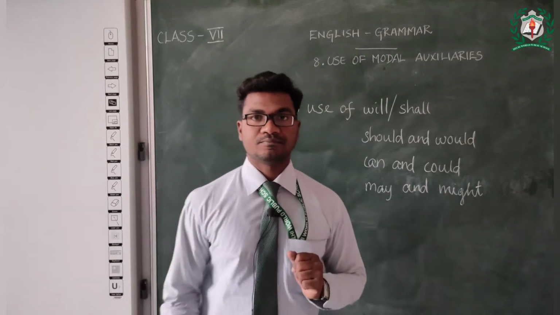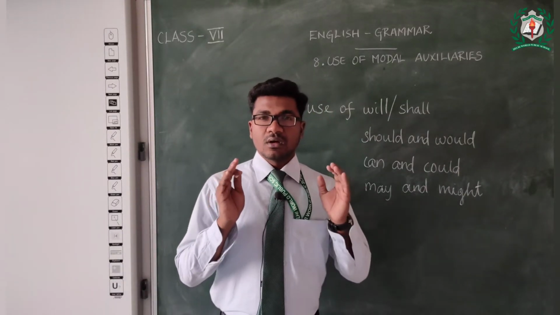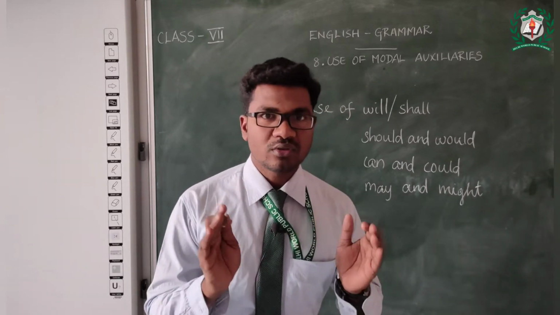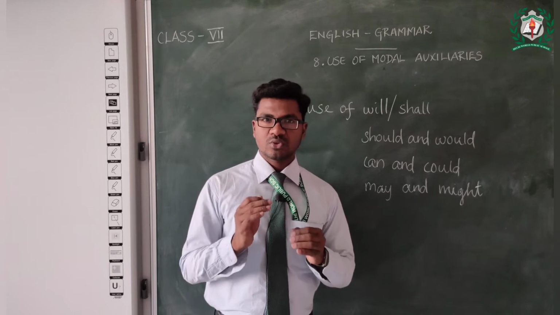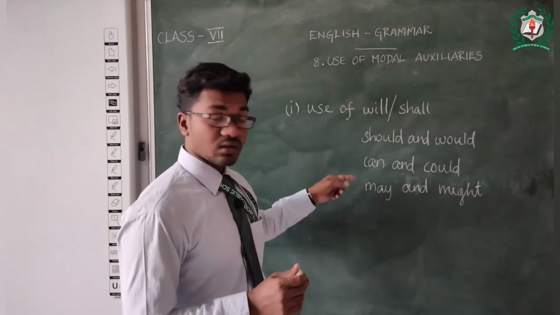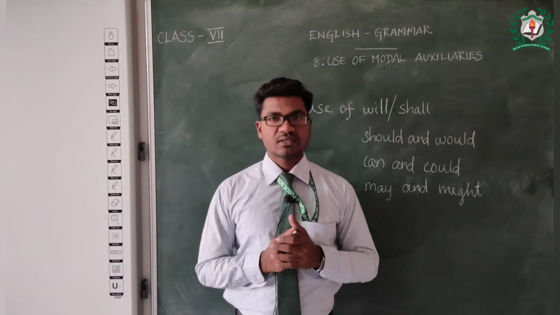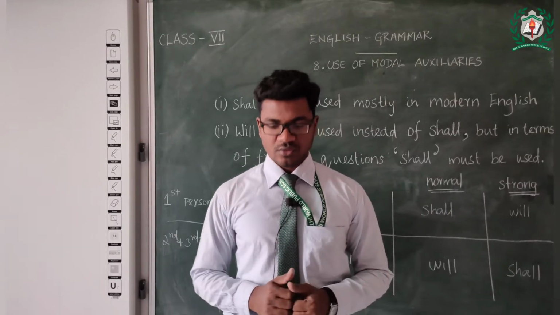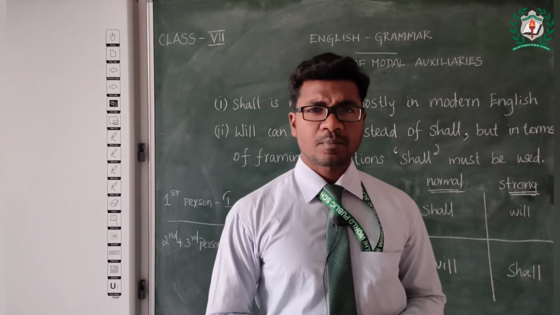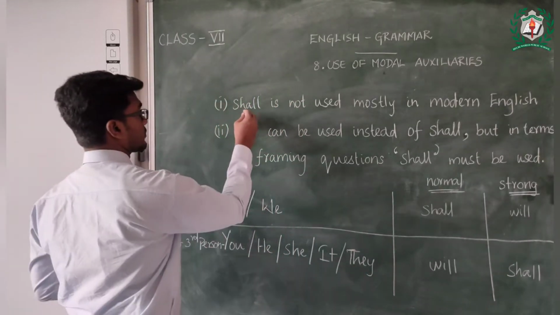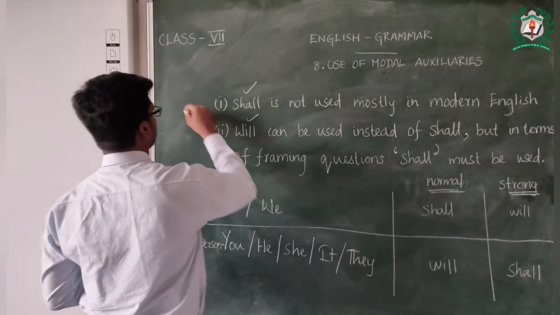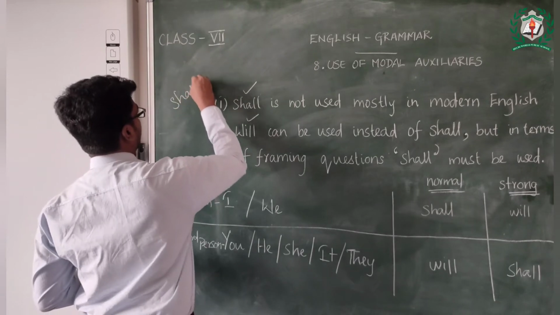And please look at the rules very carefully so that it will be very helpful in using these modal auxiliaries in sentences. Okay students, let's see the rules for using shall and will.